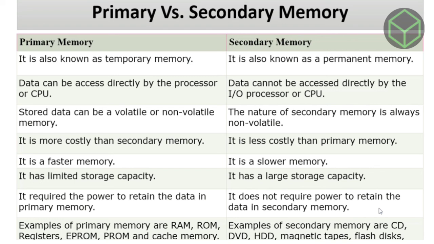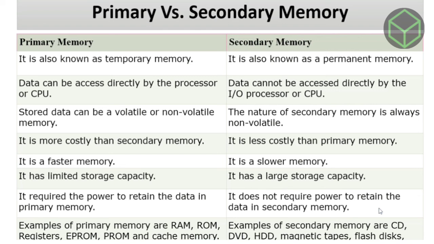Primary memory is more costly than secondary memory, whereas secondary memory is less costly than primary memory. Primary memory is faster, and secondary memory is slower.